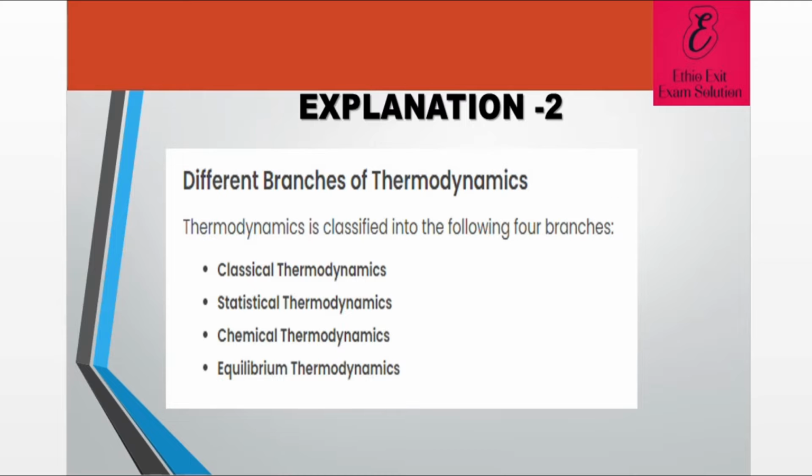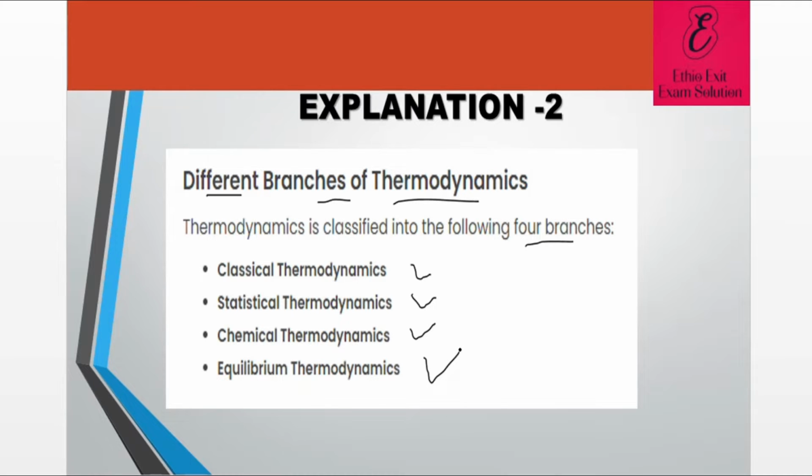Here we have different branches, or different classifications, of thermodynamics. The term thermodynamics is classified into the following four basic categories. The first one is classical thermodynamics. The next one is statistical thermodynamics. The third one is chemical thermodynamics, and the fourth one is equilibrium thermodynamics.